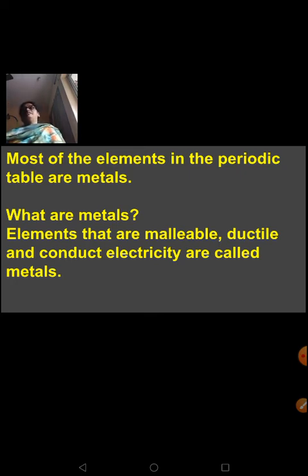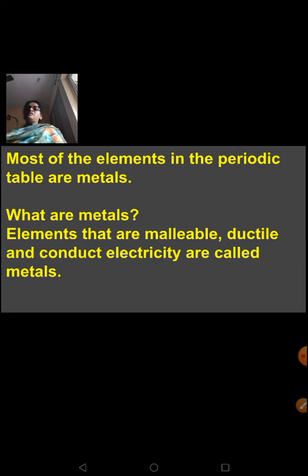So what are metals? You're classifying copper, aluminium, iron, silver, gold. These are all classified as metals because elements that are malleable, ductile and that conduct electricity are called metals. Gold can be beaten into sheets, drawn into wires. They allow electric current to pass through them. Copper wires we use for electrical purposes. So they allow electric current to pass through them. That is what is called conductivity.